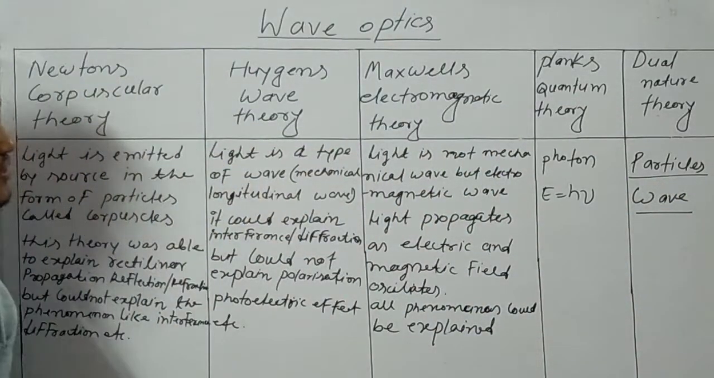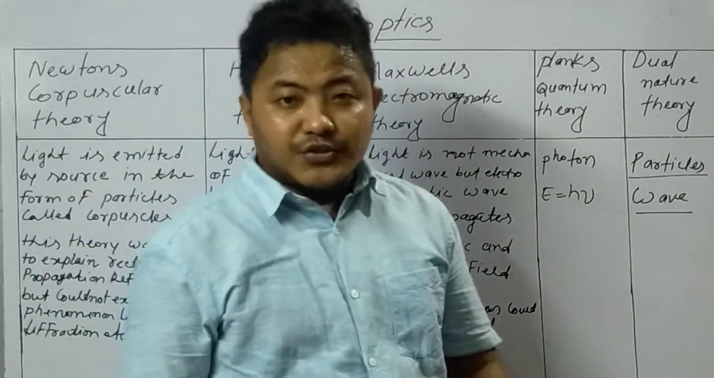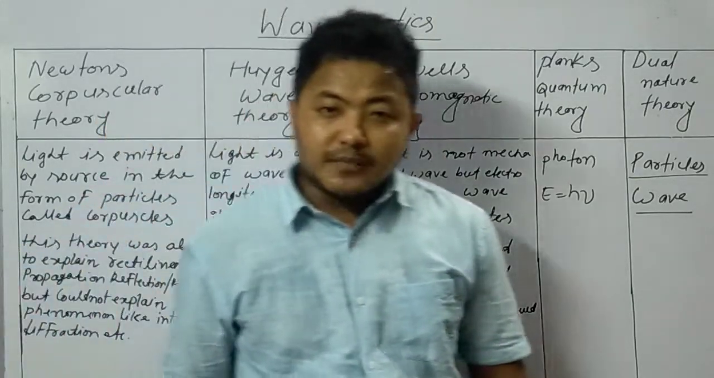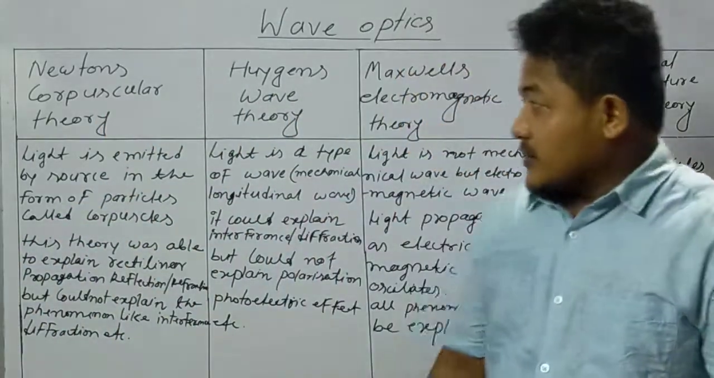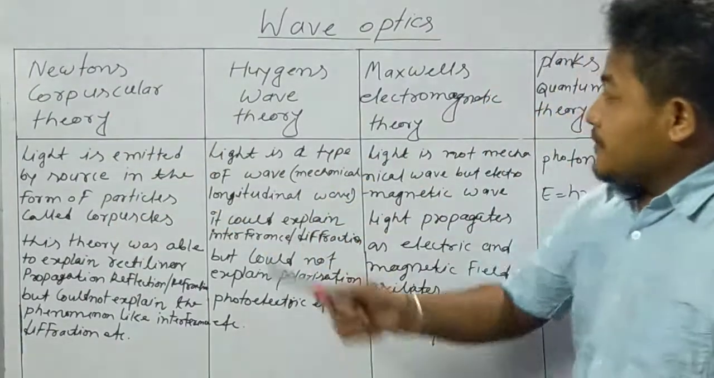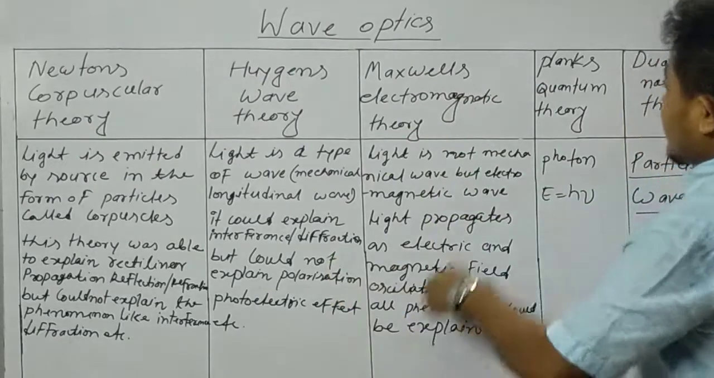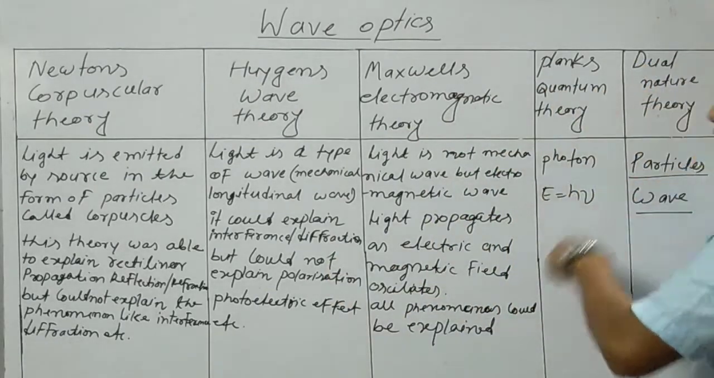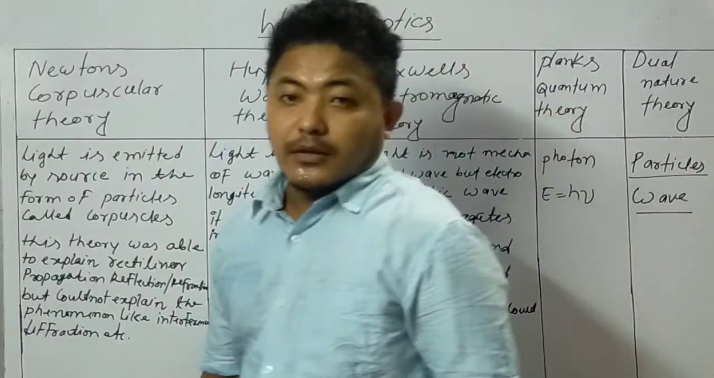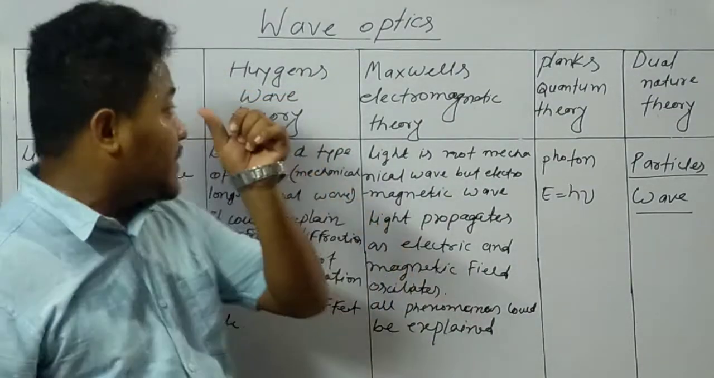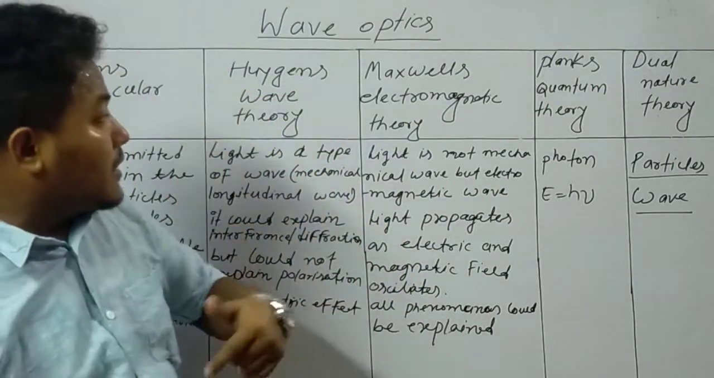So this is all about the concept of light, the characteristics of light. We have got some idea about it, starting from Newton's corpuscular theory, Huygens wave theory, Maxwell's electromagnetic theory, Planck's quantum theory, and dual nature theory. In the next class we'll go to Huygens principle, and then we'll continue this particular chapter.